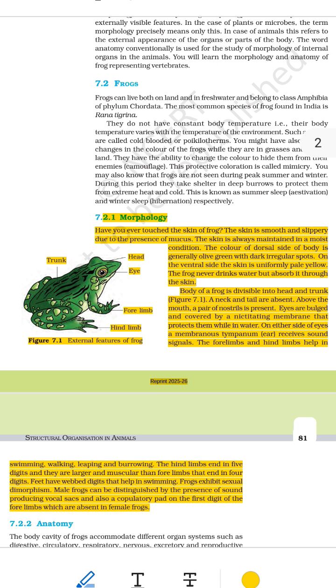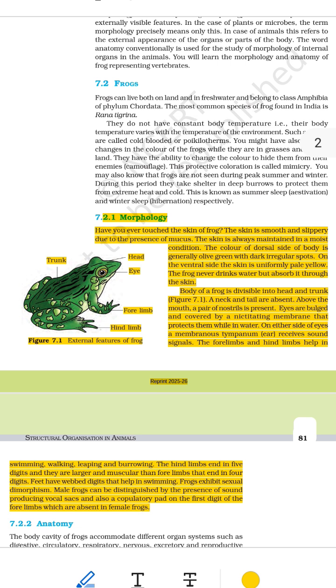Absolutely. Here is a great, deep and detailed summary of the topic. Detailed summary, external features, morphology of a frog. 1. Body structure, morphology. The frog's body is divided into two main parts: head and trunk. It has no neck and no tail in adult form. This simple body shape helps the frog move easily in water and on land.